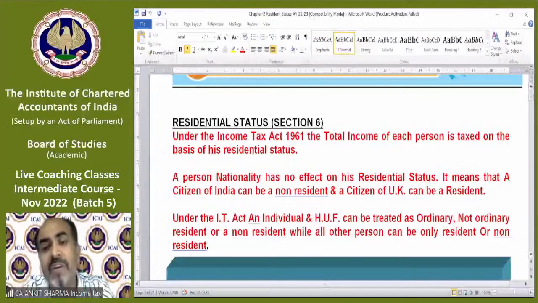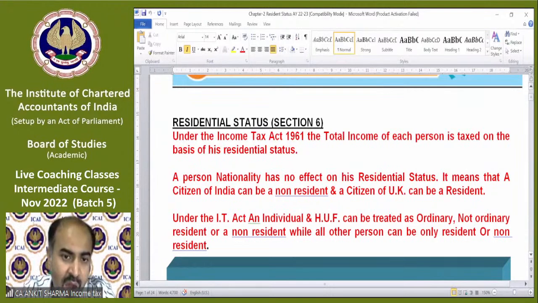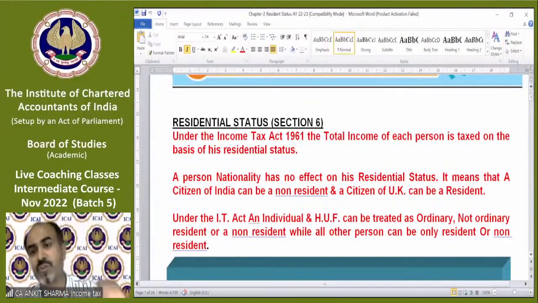They have different norms to find out whether a person is a citizen or a resident or non-resident. Under the Income Tax Act, an individual, you remember the definition of person, we have 8 person categories, in which the first one was individual and the second one was HUF, Hindu Undivided Family.